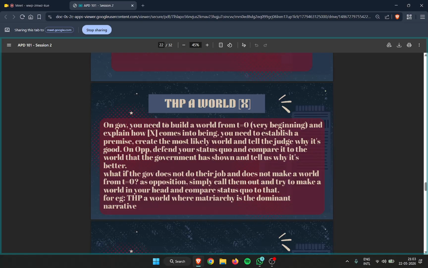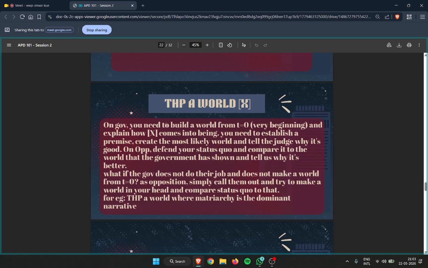And again, let's understand with an example. The example states: this house prefers a world where matriarchy is the dominant narrative. In this motion, you have to go back on how the world operated from t is equals to zero, when matriarchy was introduced and the ideology operated, right? Simply meaning, what happens if matriarchy becomes a dominant norm from t is equals to zero and not from the status quo in itself, where patriarchy already persists?